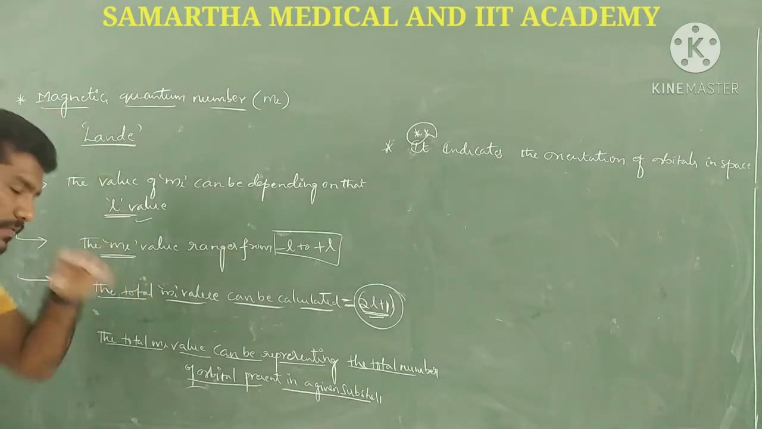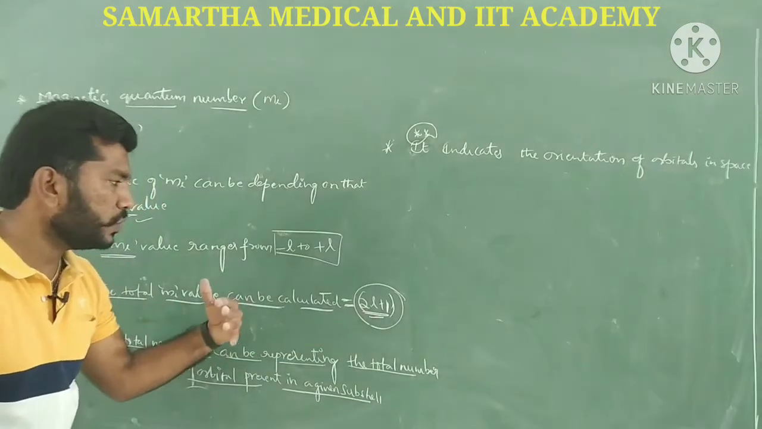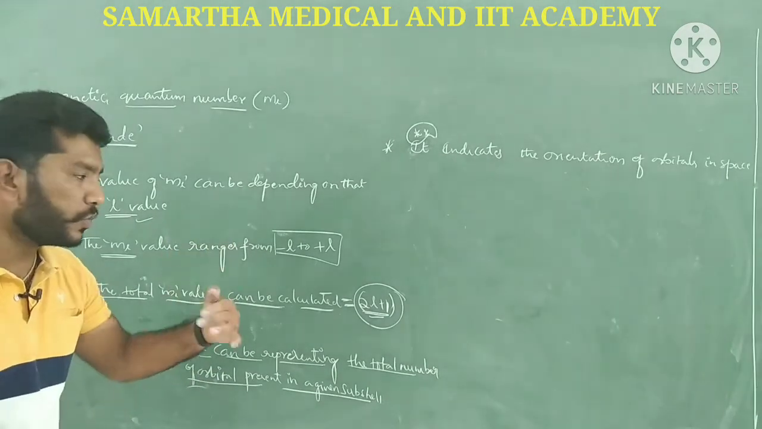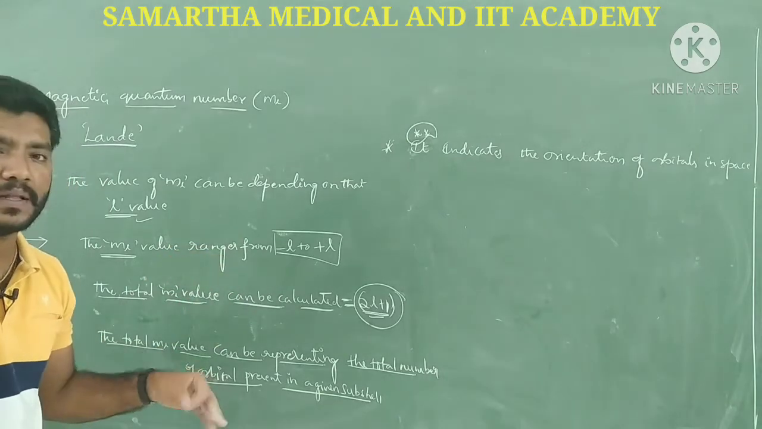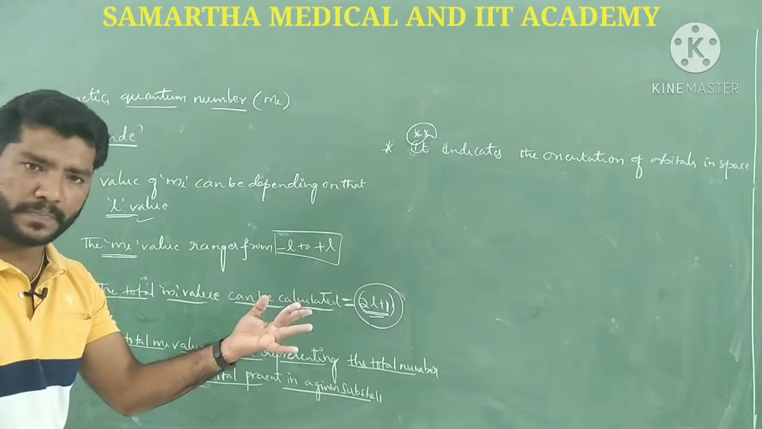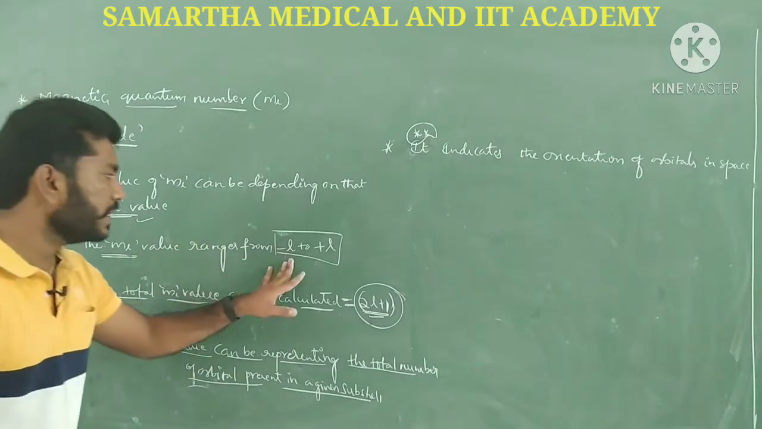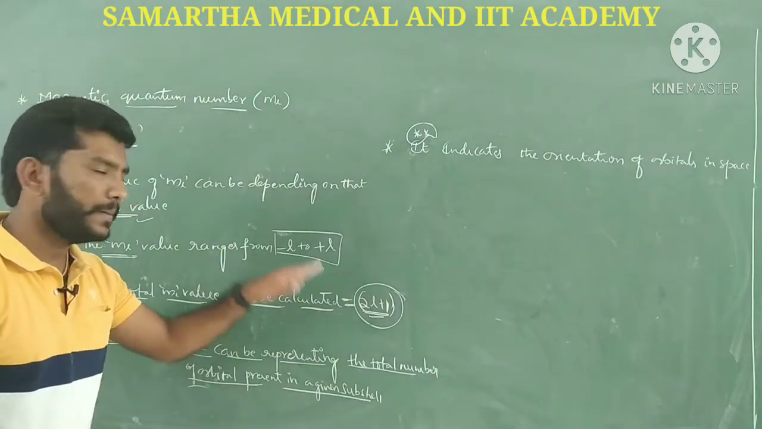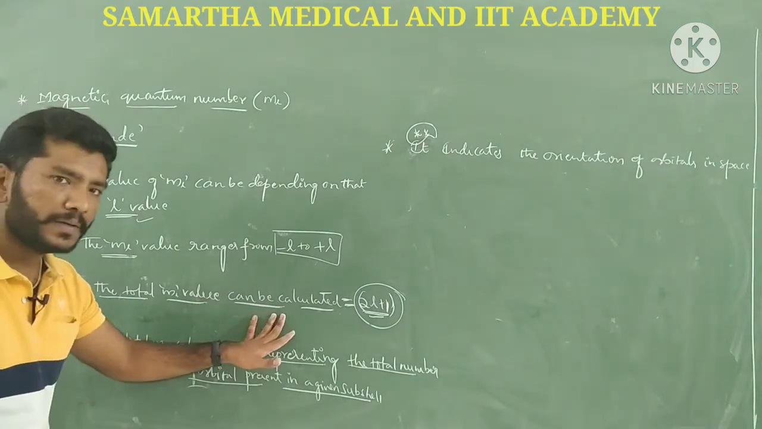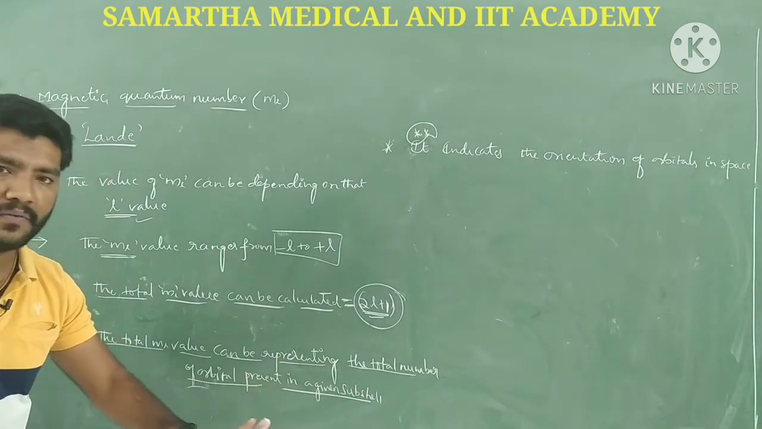So how do we calculate the ml value? With the help of the 2l plus 1 formula, and we have to know the l value for each orbital. For s it is 0, for p 1, for d 2 and for f 3, guys. The ml value ranges from minus l to plus l. And the total number of ml values represents the total number of orbitals present in a given subshell.